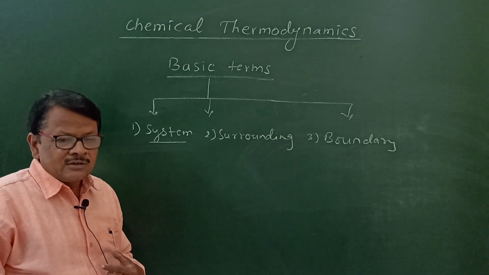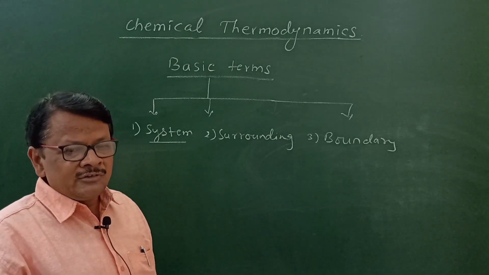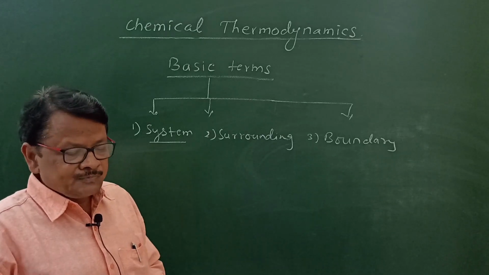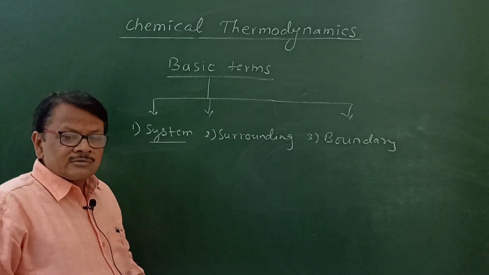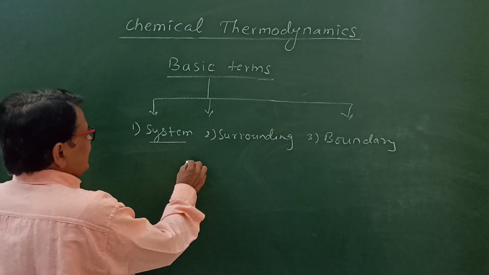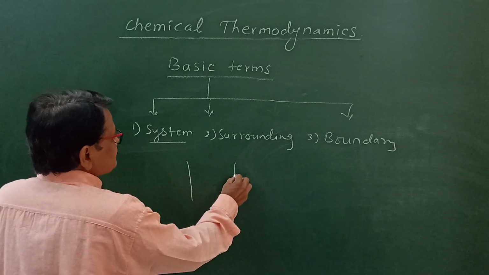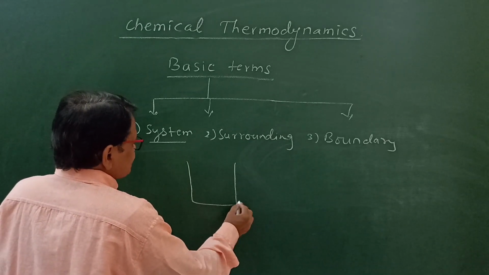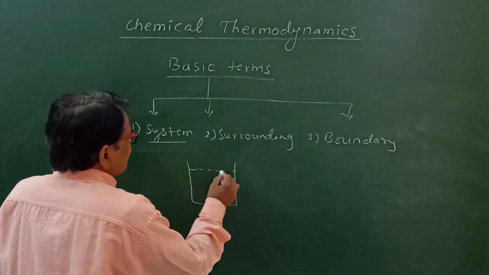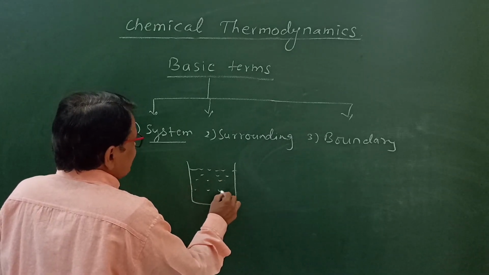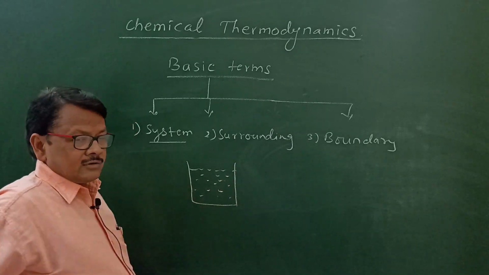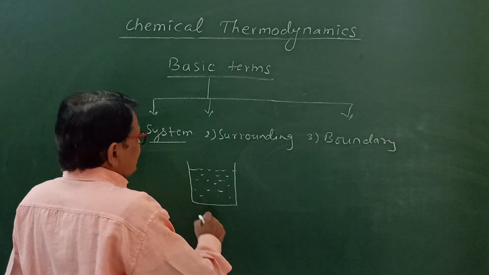System is nothing but the part of universe which is under thermodynamic study. Suppose we are considering a chemical reaction. A beaker is taken and in that beaker a chemical reaction is considered.